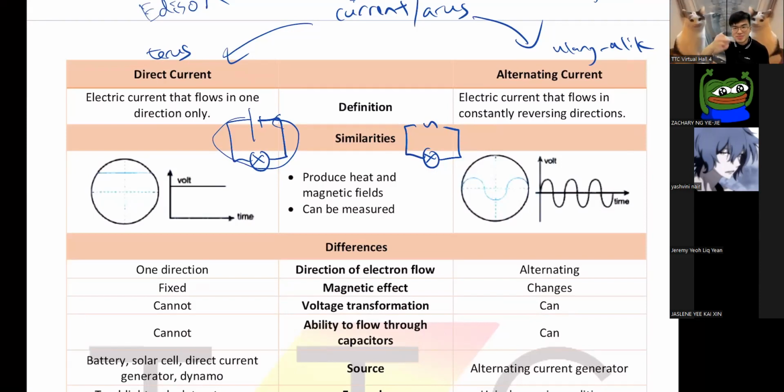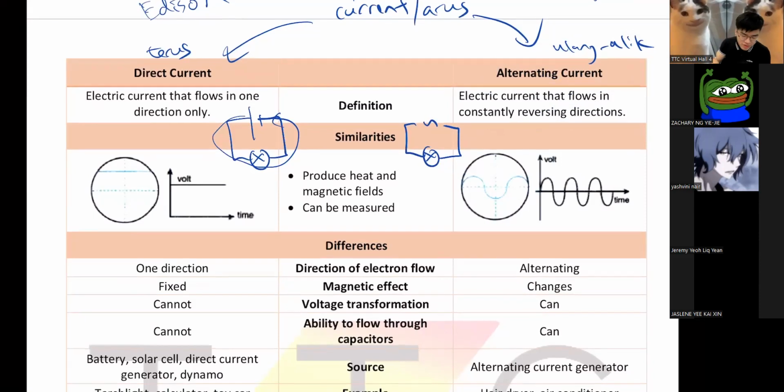So this is what we call alternating current, because they flow alternatingly. They will reverse direction. That is how they flow, in a constantly reversing direction. As the name says, alternating, ulang alik. That means they go ulang alik like this lah.